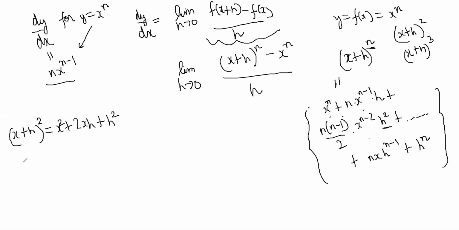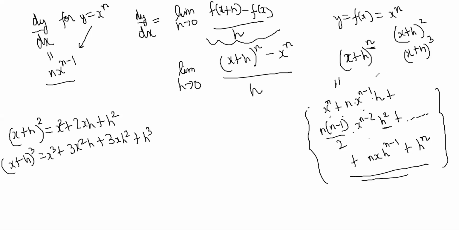Similarly, x plus h whole cube will be x cube plus 3x square h plus 3x h square plus h cube. So it will come again. Don't worry about the formula right now, just take it for granted. We'll do it properly soon in algebra. So this is the binomial theorem formula, and I will just write it like that.